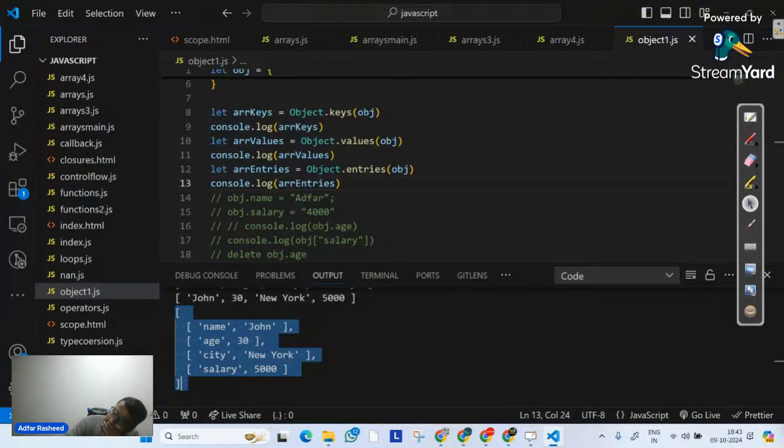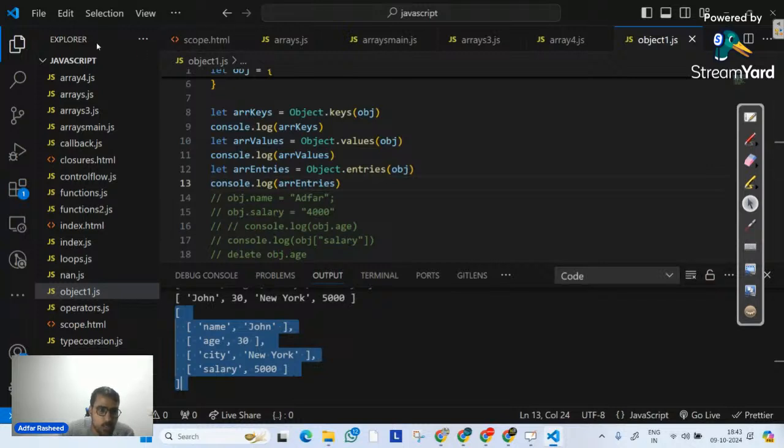Okay. Do we have a way with the help of which we can actually limit that? By limit that, I simply mean I want to declare an object, but I have a requirement in my web application that once this object is created, I want to freeze it. By freezing, I mean once it is created, new properties should not be added. And if there are already existing properties, they should not be removed or modified. And if I want such a thing, there is a method.